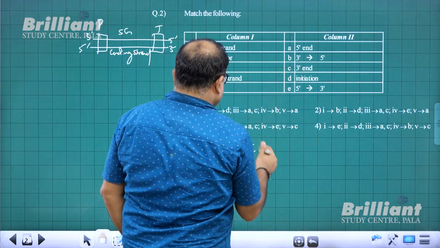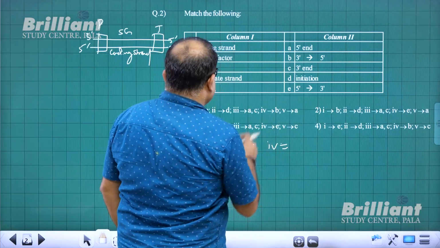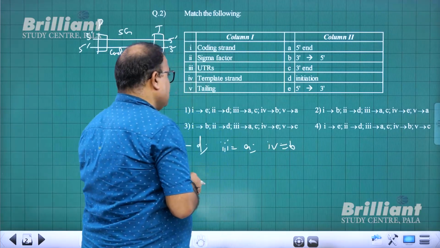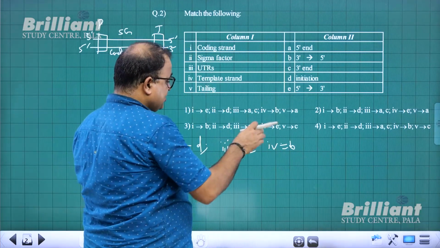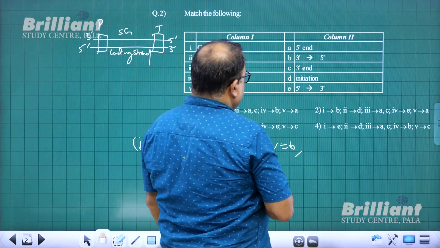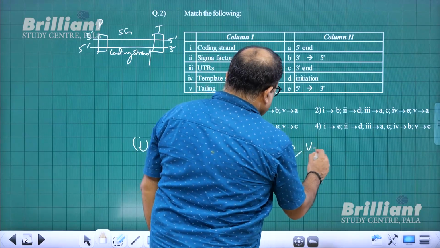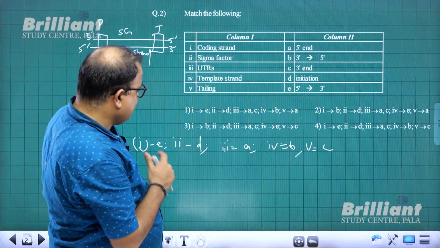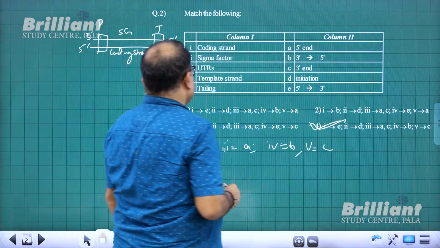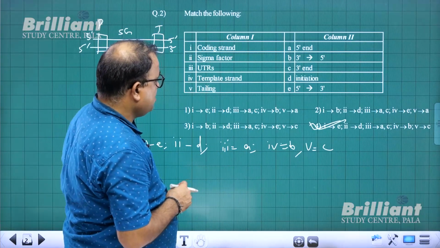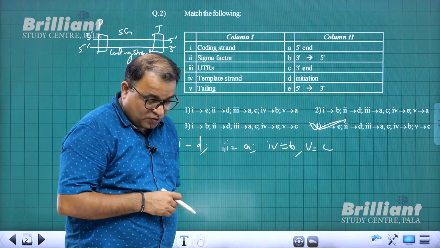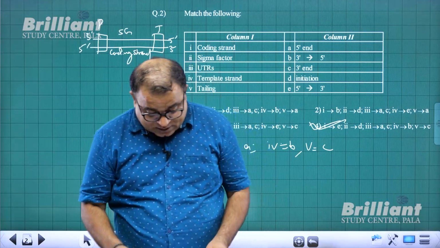Template strand is always 3', 5'. So for template, the answer is B. And then finally tailing. Tailing is at the 3' end. So C. So it looks like E, D, A, B, C. Answer is 4. So for question number 2, the 4th is the answer.